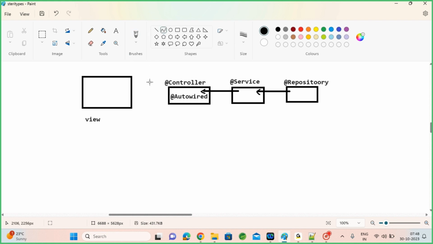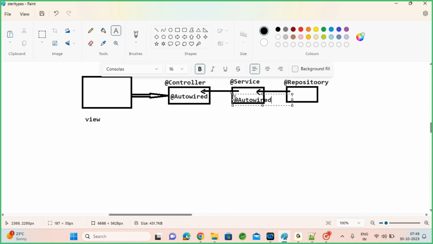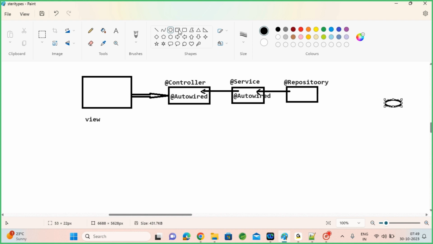So when the user submits his request from the view, you can easily establish communication. View to controller, and the controller is already autowired with the service, so you can call the service. The service can call a DAO, so finally the DAO can interact with the database. Consider that in this use case I'm not using any XML file; I'm creating my controller with stereotype, service with stereotype, and repository also with the stereotype annotation.